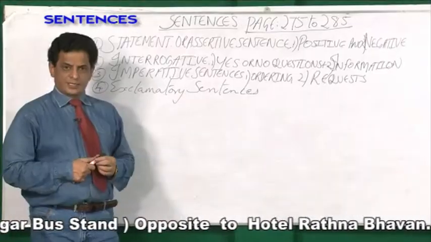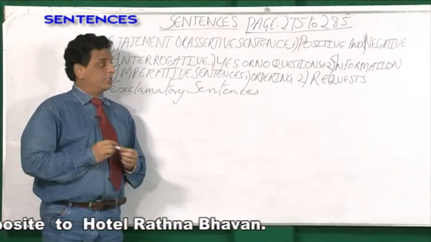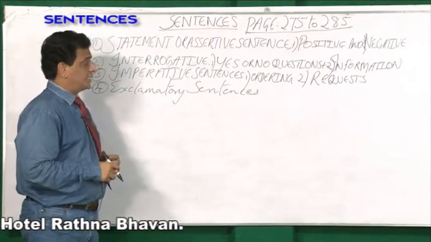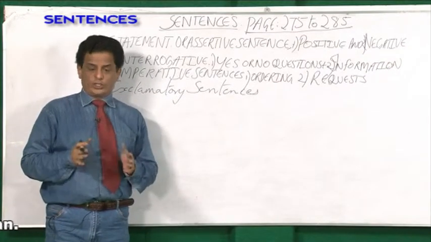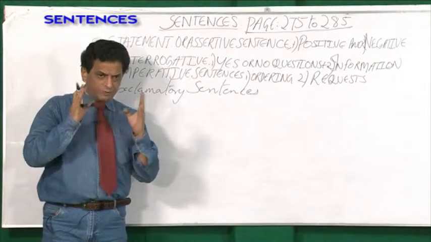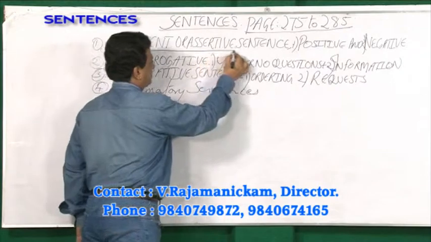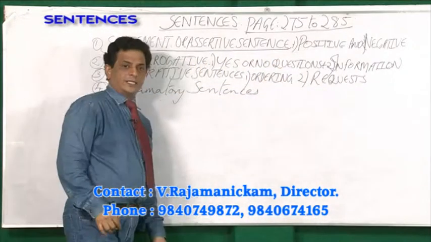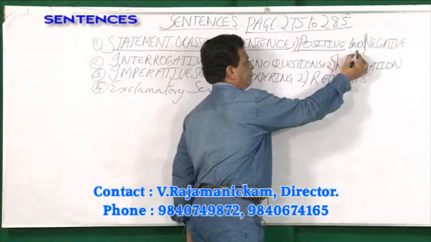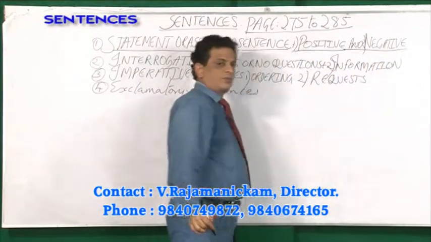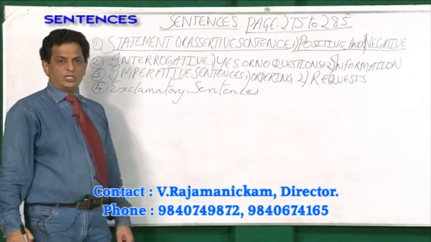Yes, folks, the continuation of direct to indirect speech, page number 275 to 285, the sentences. Sentences are of four types, the most important. The first type is the statement or assertive sentence. The statement sentence can be positive or negative.